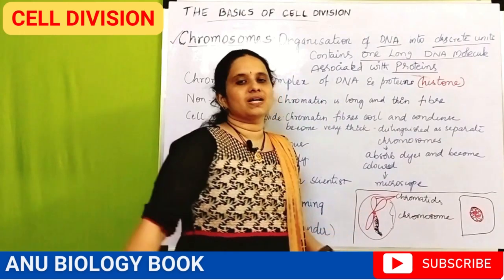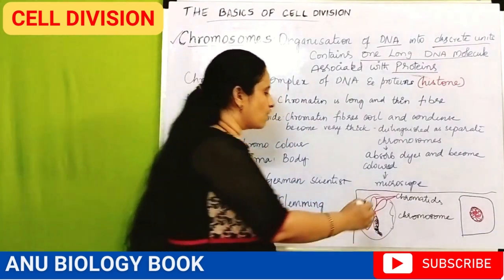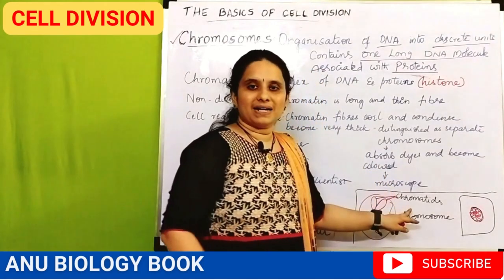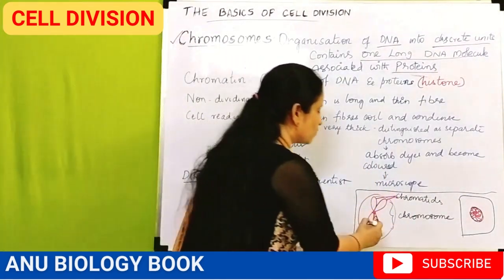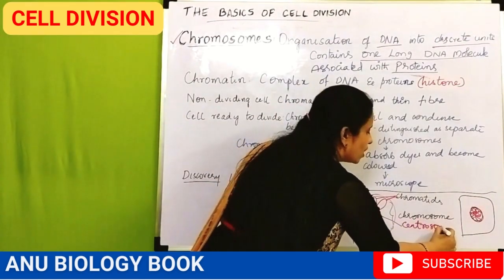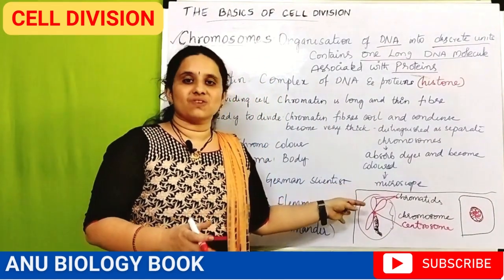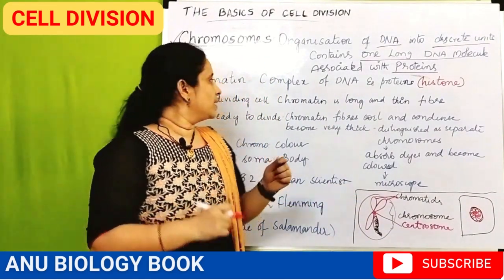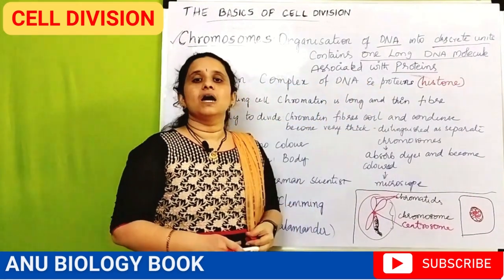Each chromosome consists of two sister chromatids, and the middle part of each chromosome is known as the centromere. Later we are going to learn more about the chromosome structure in detail. So chromatin is a complex of DNA and proteins.